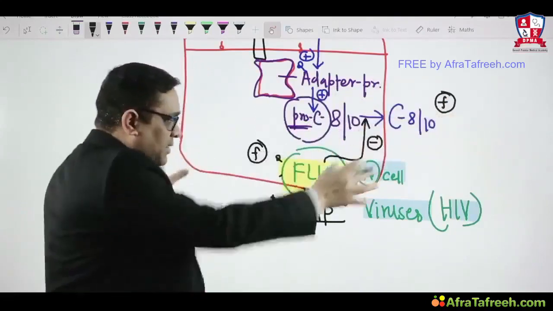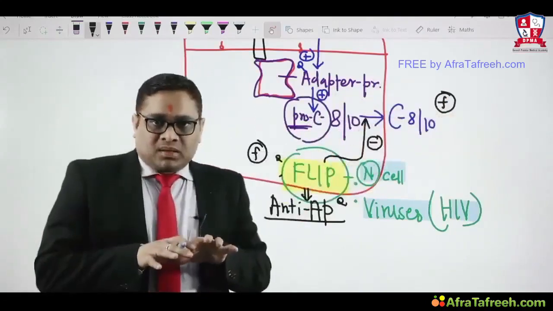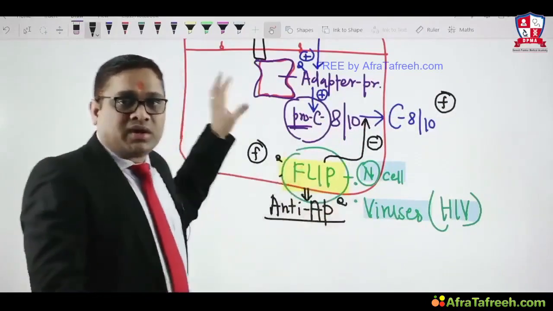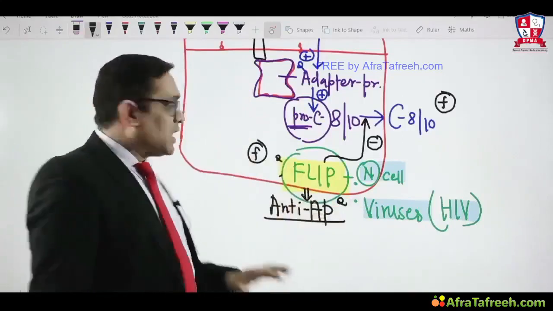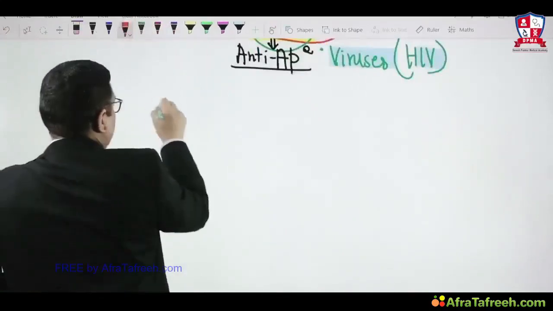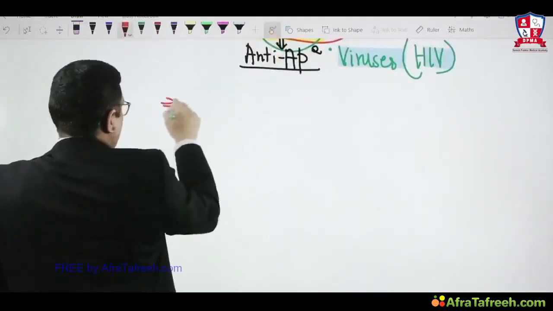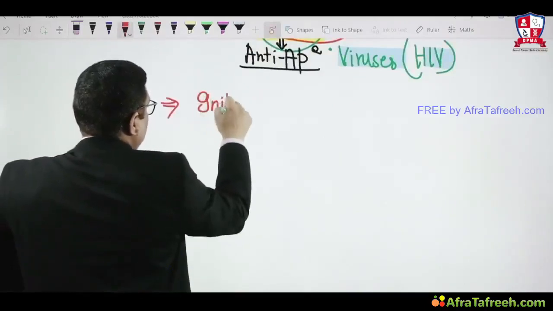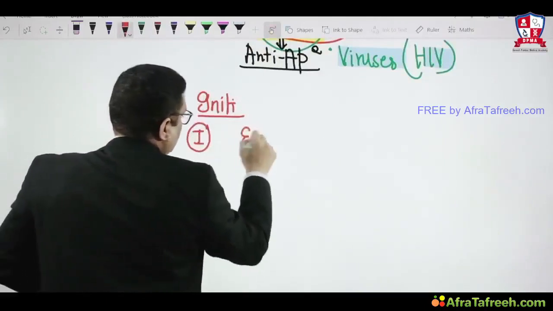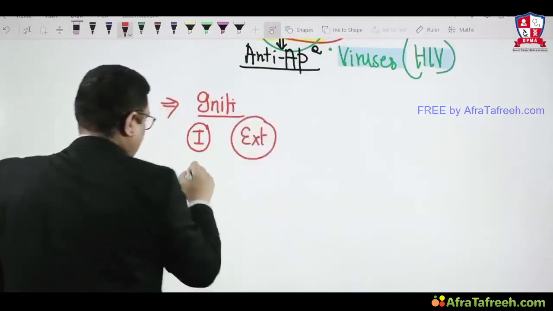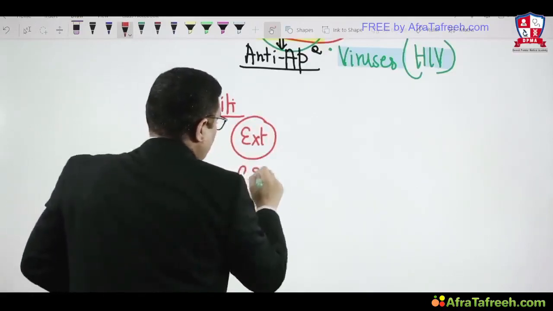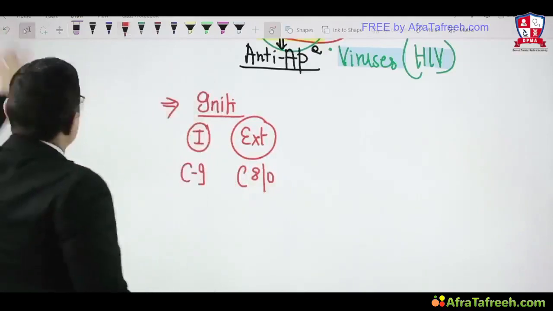So now we can see that this entire extrinsic pathway is activated. So initiation is completed, right? Intrinsic pathway and extrinsic pathway are both activated. Again, I will sum it up: initiation has been completed because both the intrinsic and extrinsic pathways are activated, and that is why caspase 9 in the intrinsic pathway and caspases 8 and 10 in the extrinsic pathway have been activated, right?